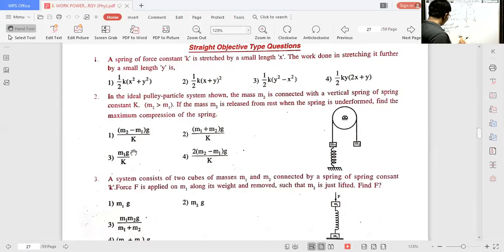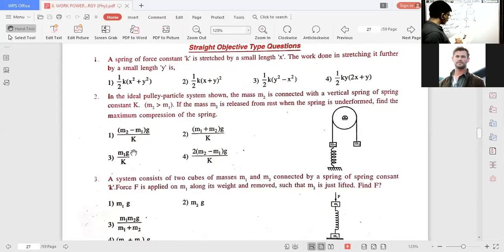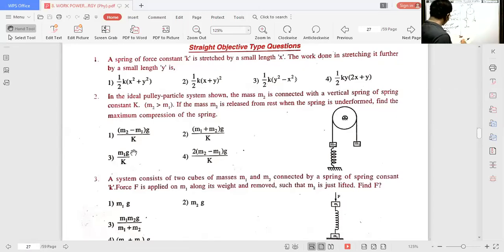In an ideal pulley-particle system, the mass m2 is connected with a vertical spring of spring constant k. Mass m2 greater than m1 is given. It is released from rest. Initially, it is at rest, when the spring is undeformed. Find the maximum compression of the spring. Find the maximum compression of the spring.